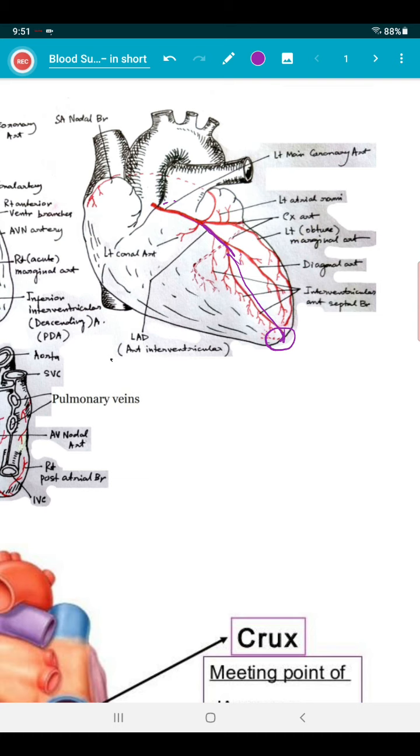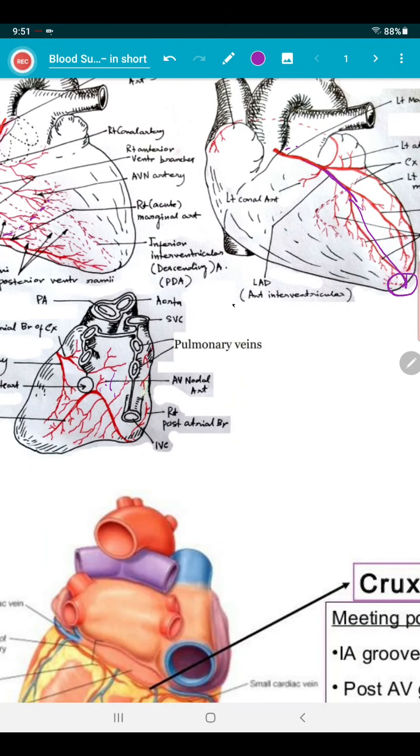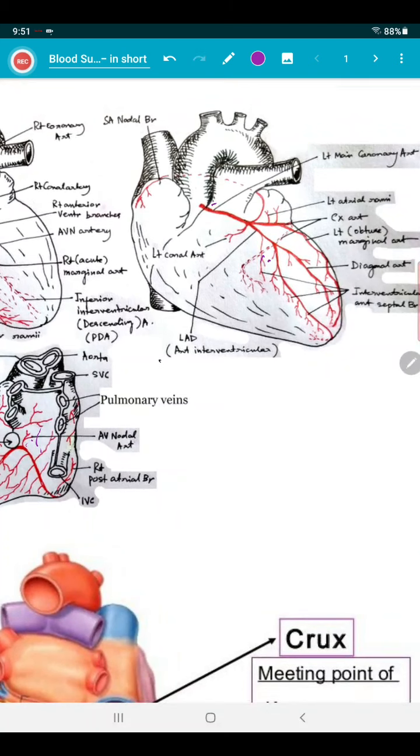Already I told you, the anastomosis usually takes place at the junction of the anterior 1/3 and posterior 2/3 of the posterior interventricular groove. Very clear, no problem. Okay. Now the branches: anterior ventricular rami for both right and left ventricle. These are the anterior ventricular rami for the right and left ventricles.